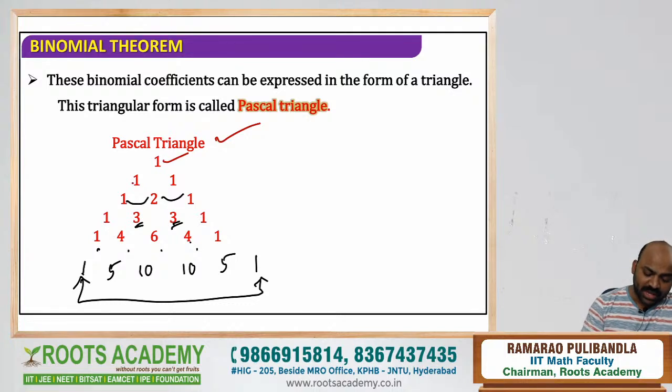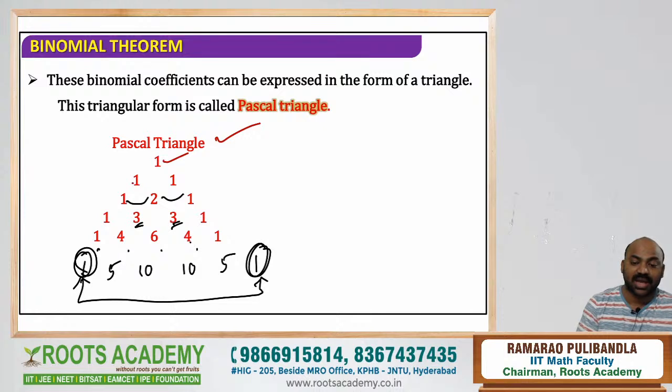Right? So here we can say one beautiful thing. The first and last terms have equal coefficients. And the middle terms have the highest value, the greatest binomial coefficients. These middle terms have the greatest value, and first and last are equal. And from the left side and from the right side, when you are moving from both the ends, the coefficient values are equal. That is a beautiful observation.